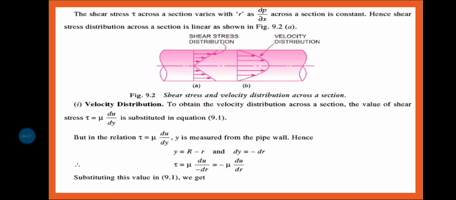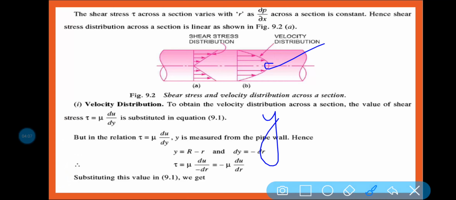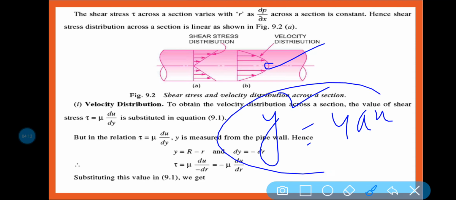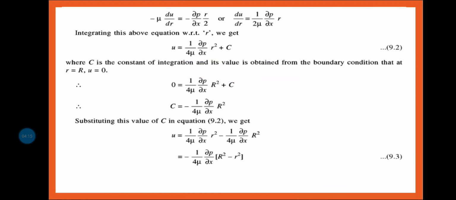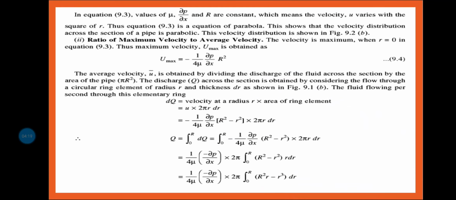Why is this a parabola? Because this is satisfying the formula of a parabola, that is y square is equal to 4ax. Next, u is equal to this, and you can see this is the maximum velocity, minus 1 by 4 mu del p by del x into R square.